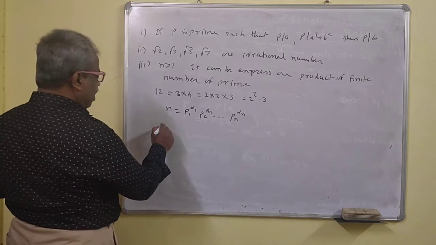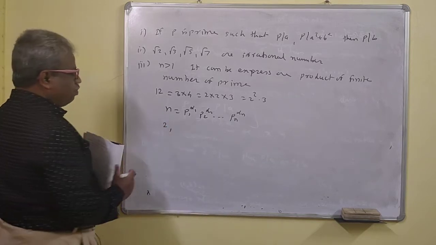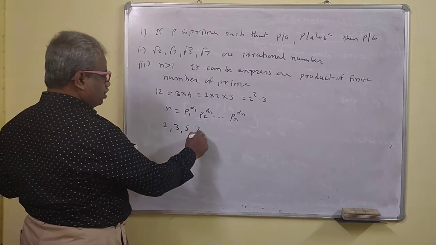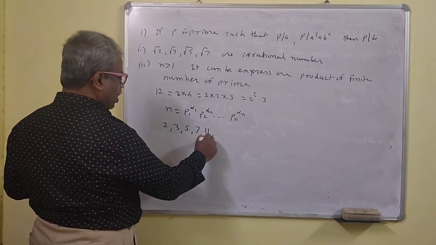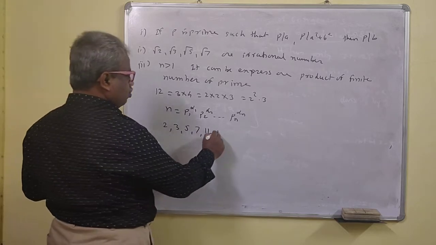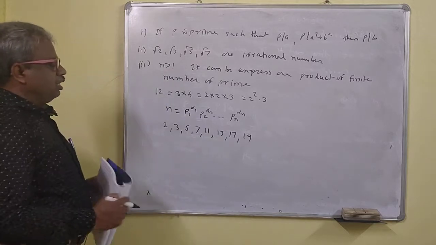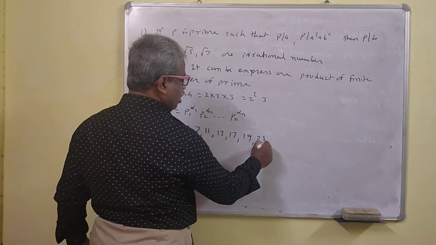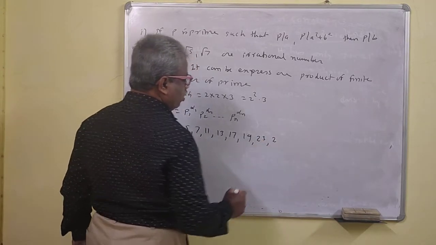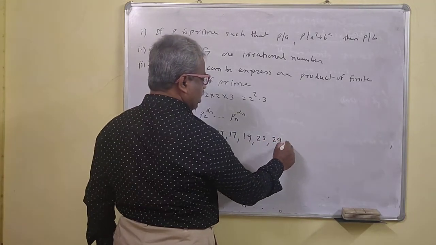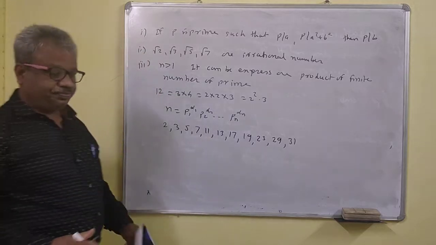Suppose we write the first few primes: 2, 3, 5, 7. The next prime is 11, then 13, 17, 19, then 23, 29, 31, and so on.